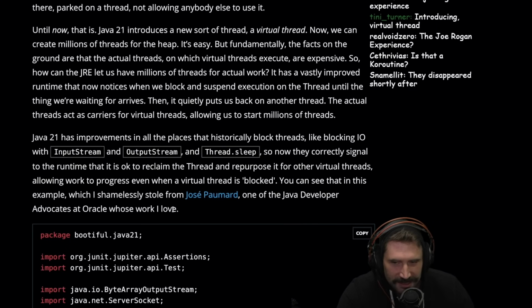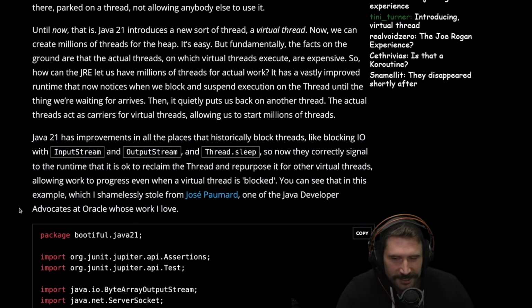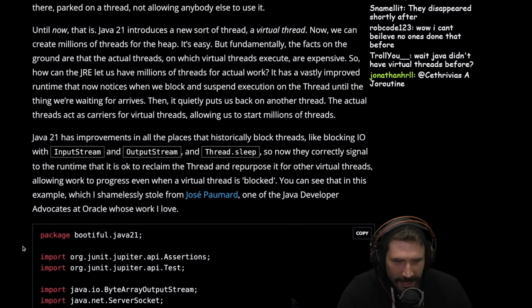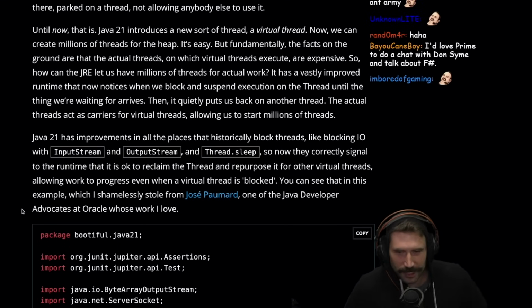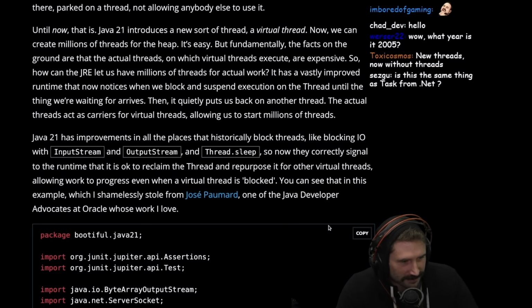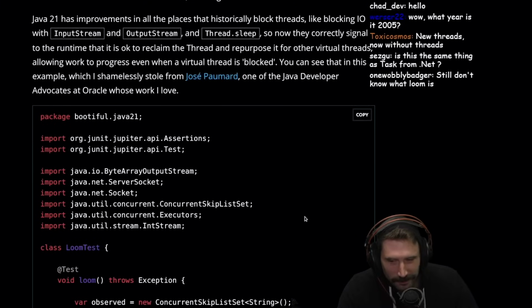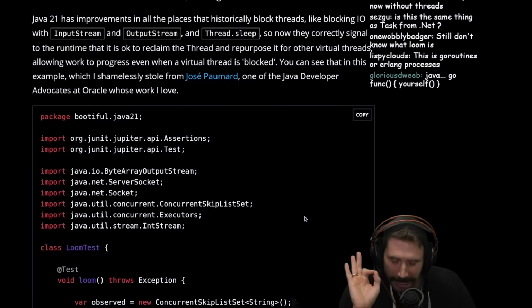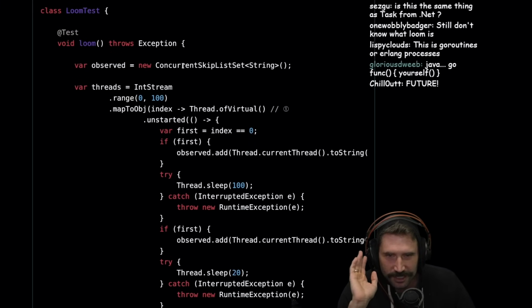Introducing, at least a decade ago, standard features. Introducing setTimeout from JavaScript, circa 1995. Okay. That's pretty cool. Wow, what year is it? 2005? Yeah. I still don't know what Loom is. They really debated us on this whole Loom thing, okay? Loom test. Oh, yeah. Concurrent skip list.